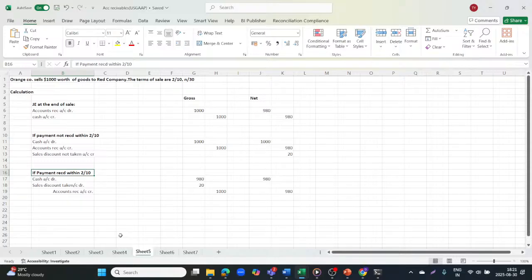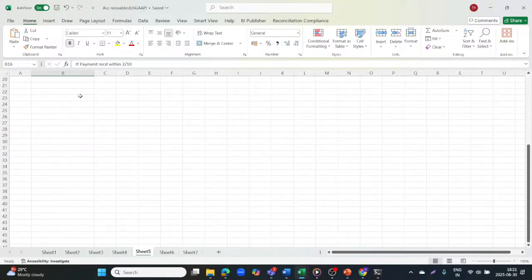Now we have another two methods. First is the direct write-off method. In the direct write-off method, it is non-GAAP. It is useful for tax purposes. So when you sell on credit, you debit your accounts receivable. You have a prediction: what if the creditor defaults? Then I have a bad debt expense account which will be debited.